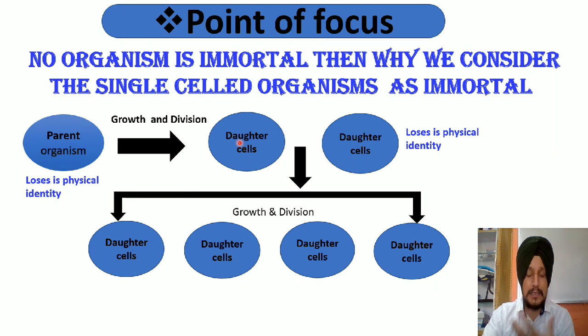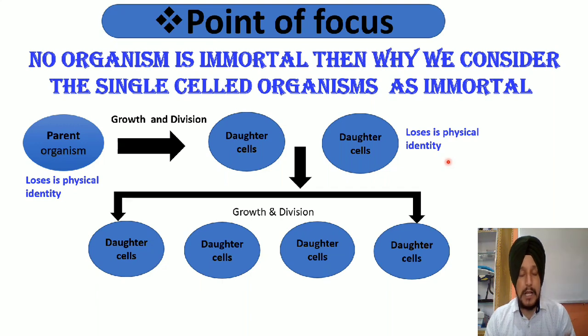These daughter cells, after completing growth and development, again produce two daughter cells, and likewise those also produce two daughter cells. They also lose their physical identity. It means during the divisions, the parent organism loses its physical identity as it divides completely into two daughter cells.